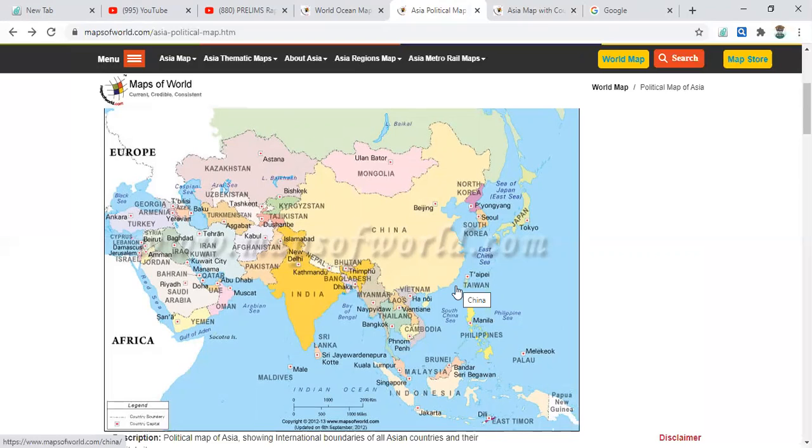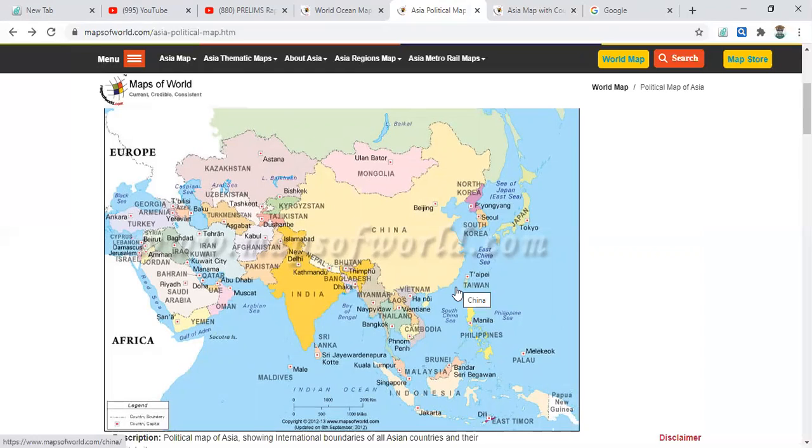And coming to rivers. The major river in the Asian continent is the Yangtze River. It is about 6,418 kilometers. This is the longest in Asia, and also the third longest in the world. It is in China.